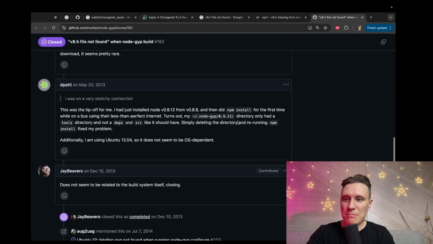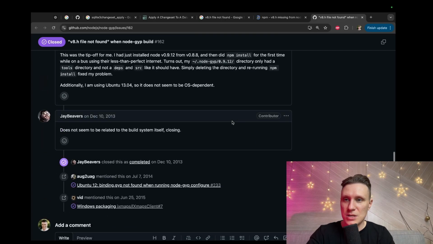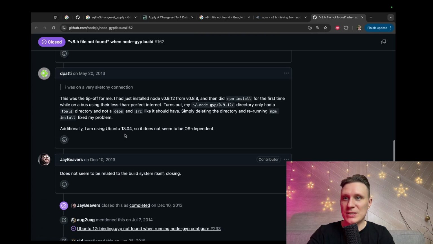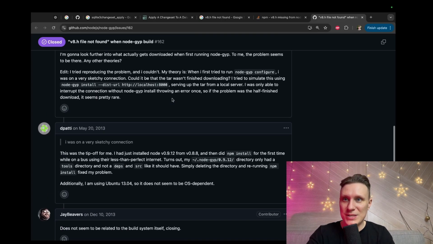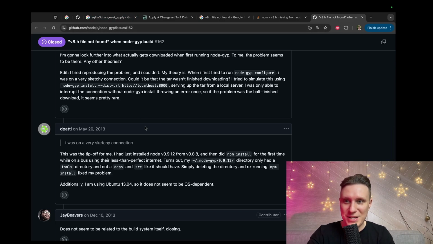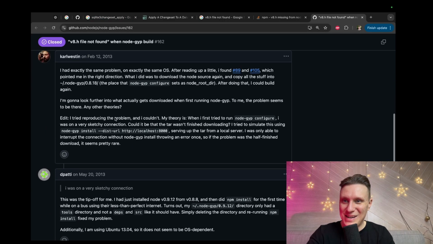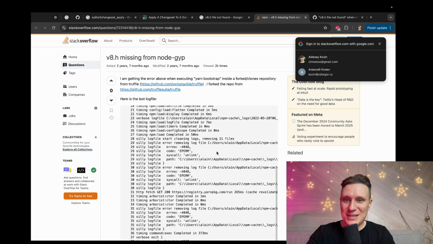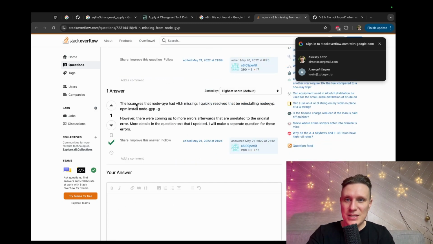Mac. Doesn't seem to be related to the build system itself. Of course it doesn't relate to the build system itself. Please, please. It's just visual. The issue was that Node GYP had been missing. I could resolve it by reinstalling Node GYP.